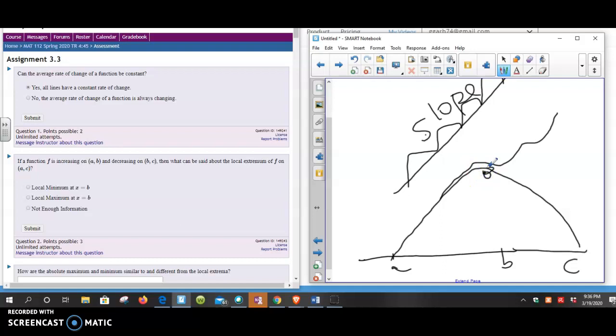So I guess we could pick this guy over here, local maximum. So we know that has to be a maximum because we go from increasing to decreasing, so b has to be higher than a, and b has to be higher than c, and c has to be lower than that, so that makes sense. Moving on.